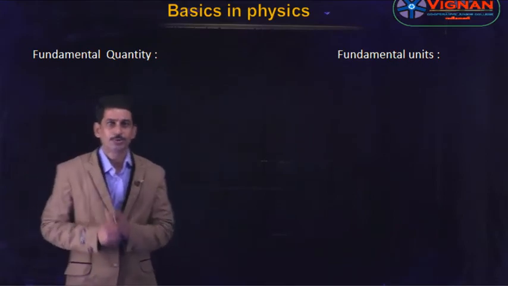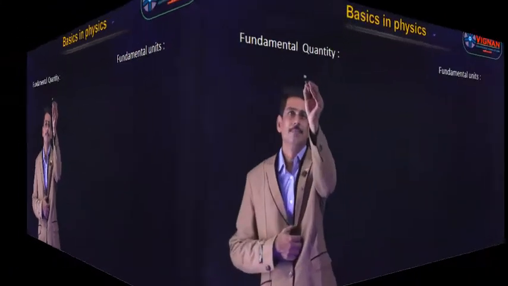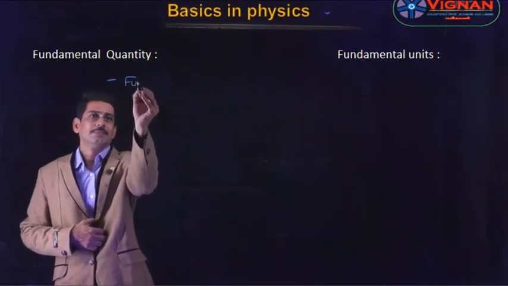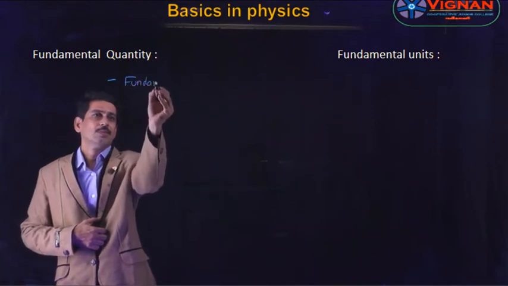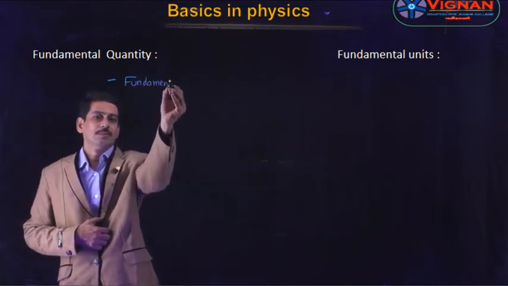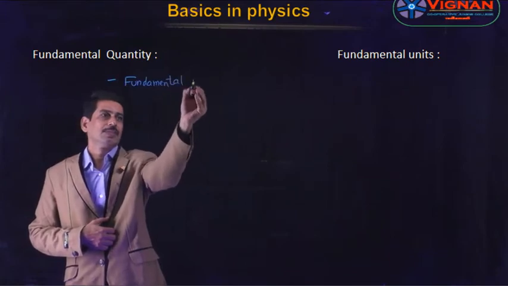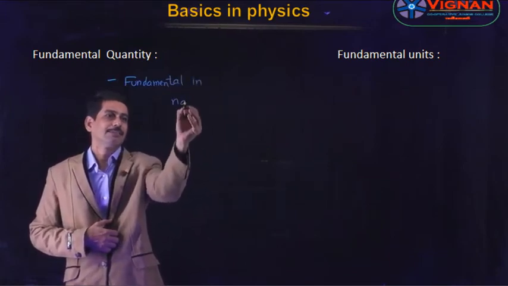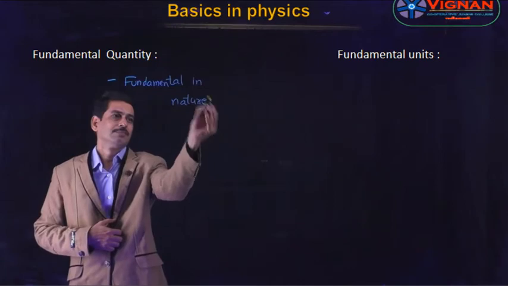The quantities which are fundamental in nature are called fundamental quantities.